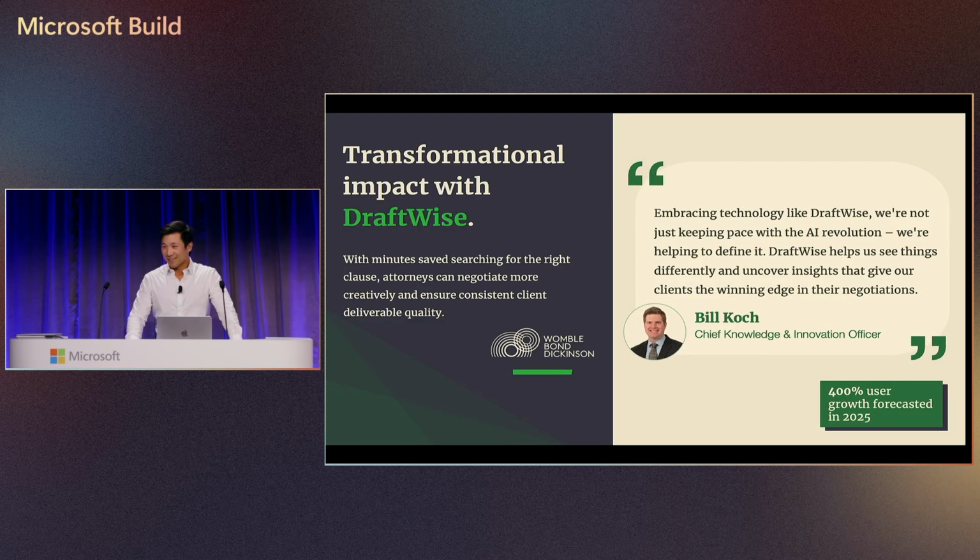And here's the thing, law firms actually use it. That's the best part. This is an excerpt from a case study that we've recently published with a top 100 law firm. They have over 120 users on DraftWise, and they talk about how it's game-changing in terms of conducting research and in terms of figuring out the right decisions to make on behalf of the client. In addition to that, not only do they have over 100 users, they also anticipate user growth this year to grow by 400%.